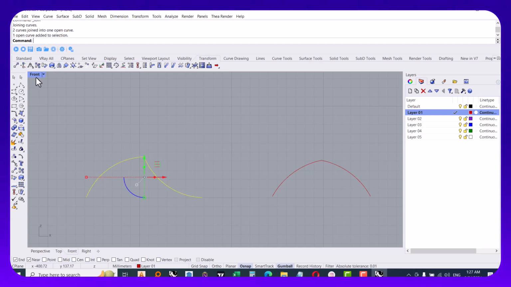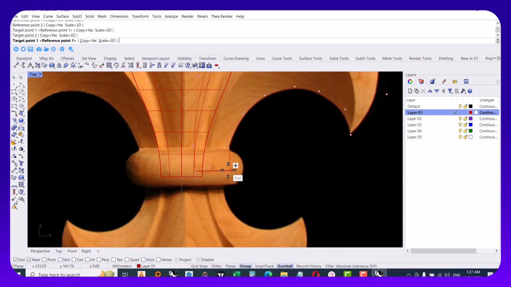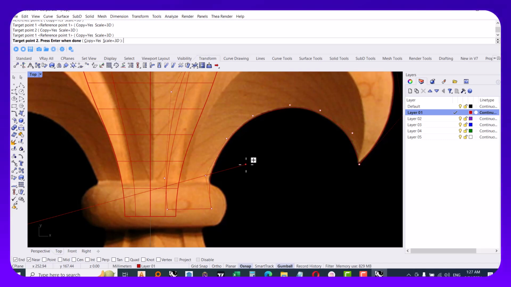I think it's good. And again, I go to the transform tab here, choose the orient object, first point, second point, go to the top view, and here choose first and second point of your sweep rails.